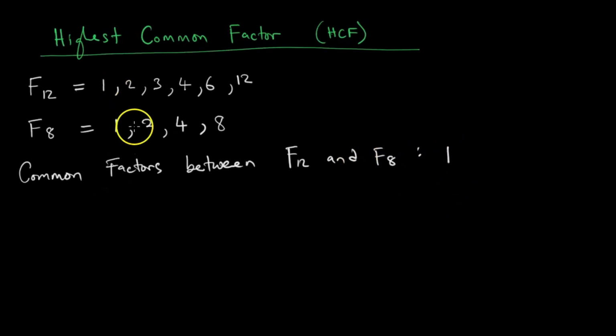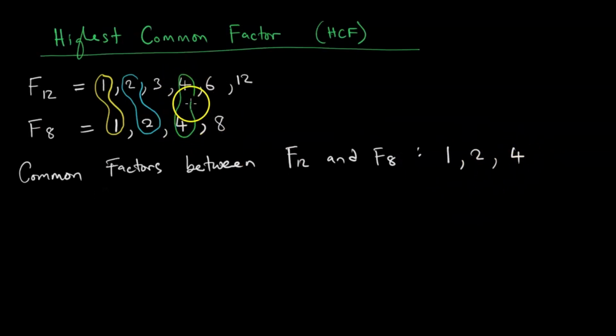Tinoona kuti tina 1, the universal factor, tina 2 zvakare. Saka tikuona kuti tina 1 panapa. Then we also see kuti tina 2. Then lastly, tina 4 zvakare. Saka kana takutsvaga the highest common factor, we are just going to take the value of 4. Because pama common factors are between 12 na 8, the highest common factor is actually 4.